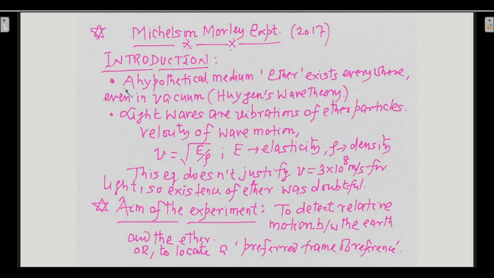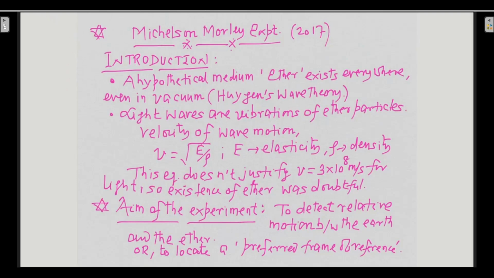So light waves are vibrations of ether particles. This is according to Huygens wave theory. At that time, scientists did not know that light does not require any medium to travel. Light can travel through space as well, through vacuum as well. This particular fact scientists did not know.